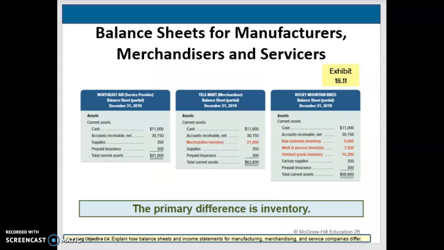All right, so let's look at what it looks like on our income statement or our balance sheet. What does it actually look like? So we can see what a service provider looks like. We had our list of our assets. With a merchandiser, they added in that inventory. And now looking at what a manufacturer looks like, it has 3 inventories. So as I said before, we're going to see a raw materials inventory, we're going to see work in process inventory, and then we're going to see a finished goods inventory. So those are all important to notice.